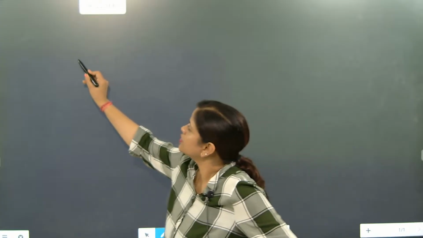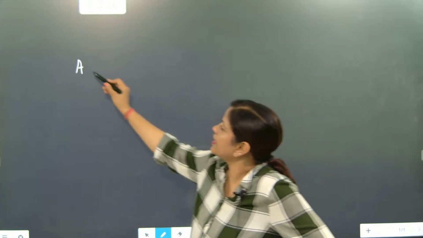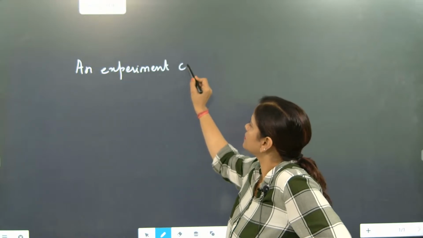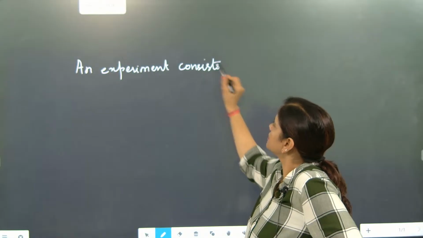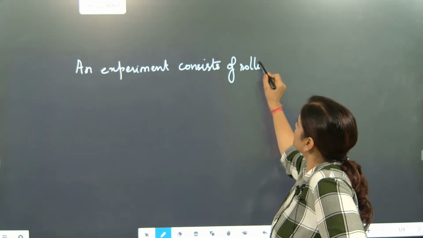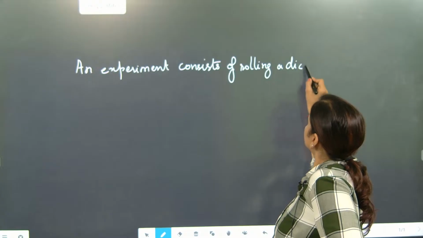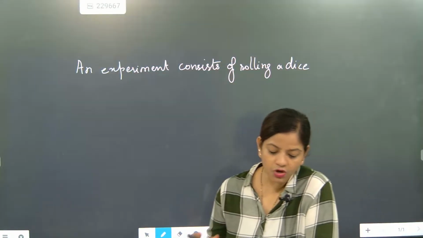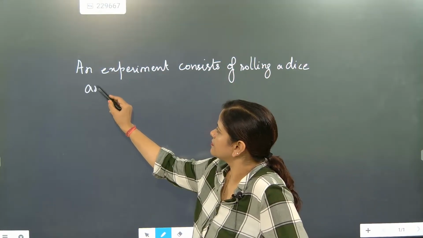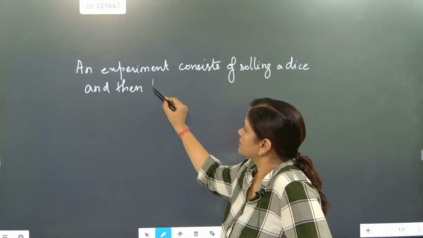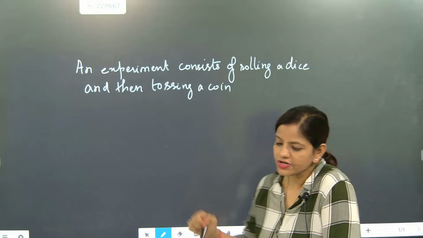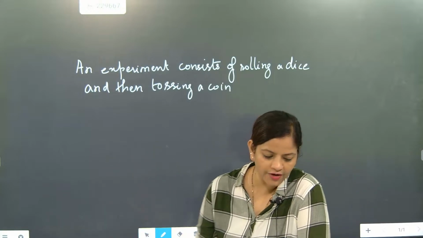Question is, an experiment consists of rolling a dice. So you are going to roll a dice, beta. An experiment consisting of rolling a dice and then tossing a coin. First the dice you have to roll and then the coin you have to toss. Understood.